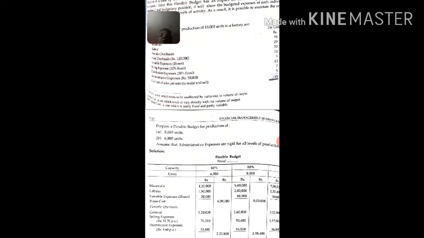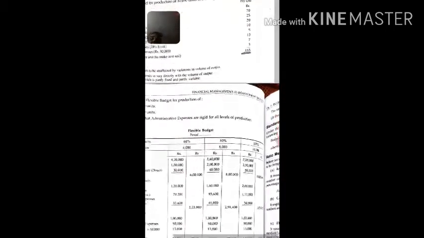For all flexible budgets this pattern will follow: a basic unit will be given and you need to forecast for the asked units, in this case 8,000 units and 6,000 units. So you need to prepare the forecasting for 60%, 80% and 100%.